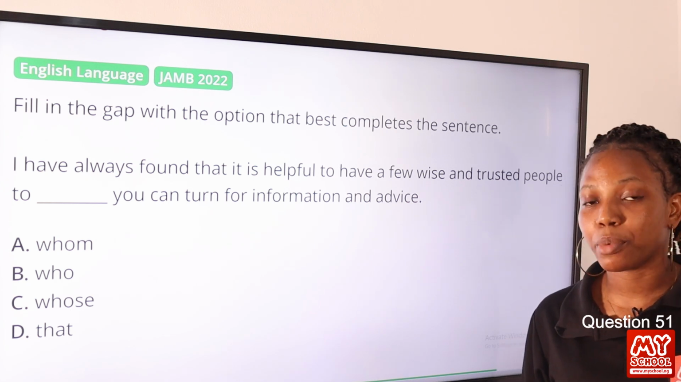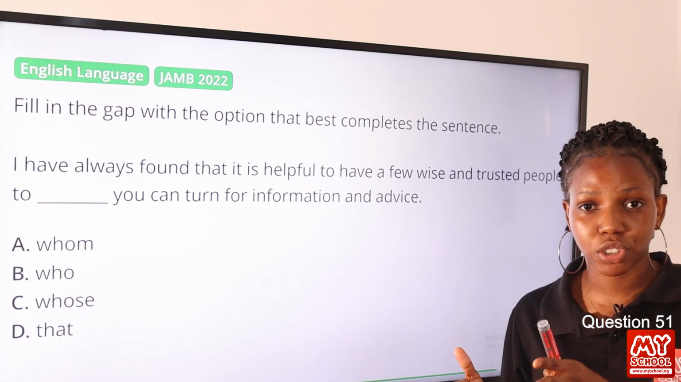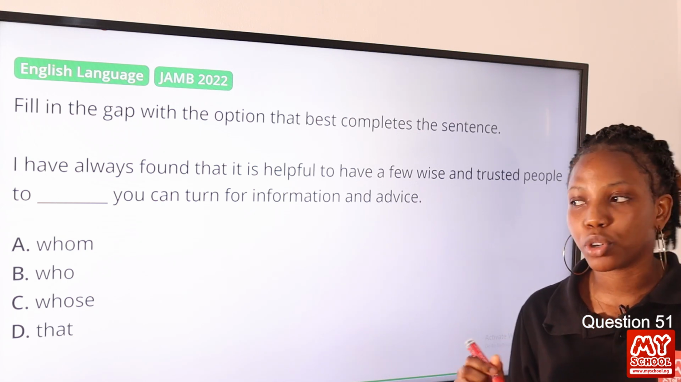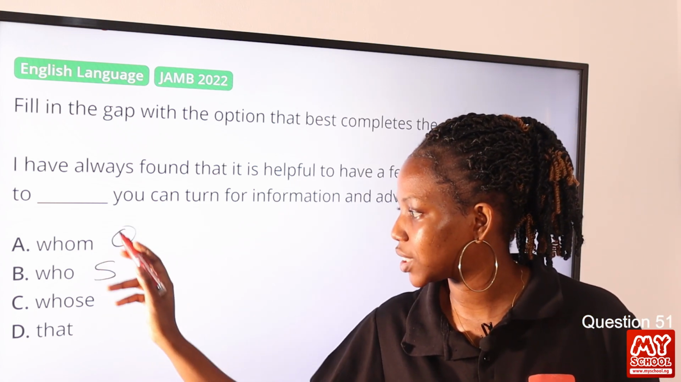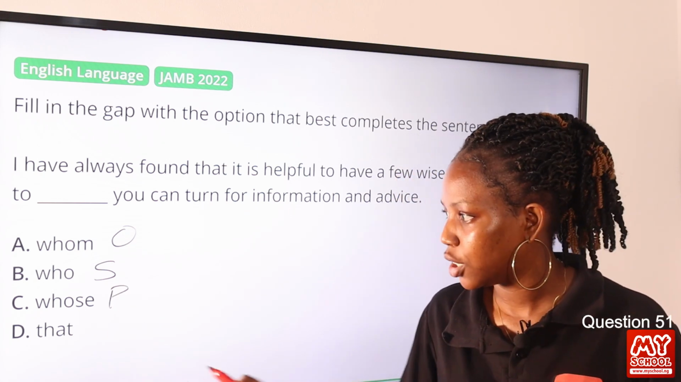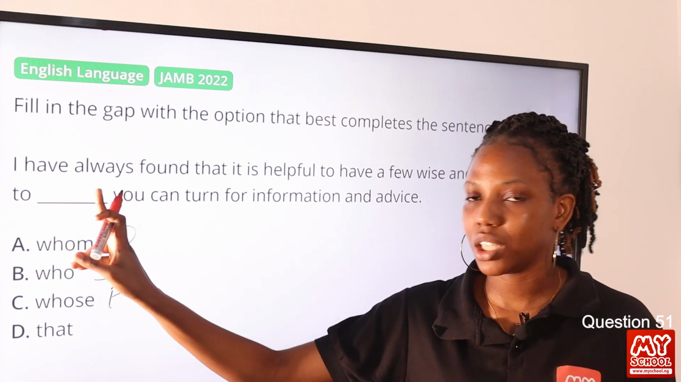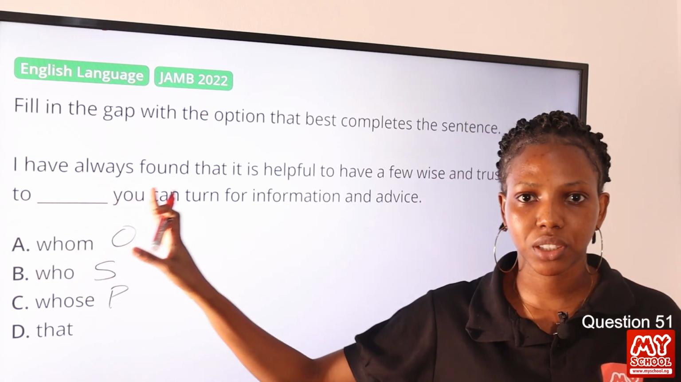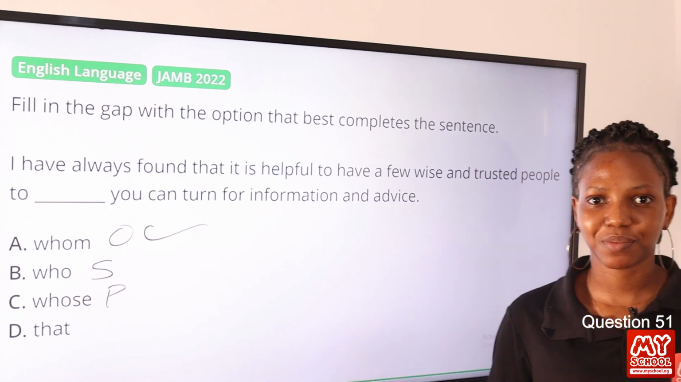Do not forget we discussed prepositions, right? And what comes after a preposition is usually the object form, okay? So this is the subject form, this is the object form, and this is the possessive form, which is something belonging or personal to you. So to whom is the right word that will complete the sentence. So option A is the correct answer to this question.